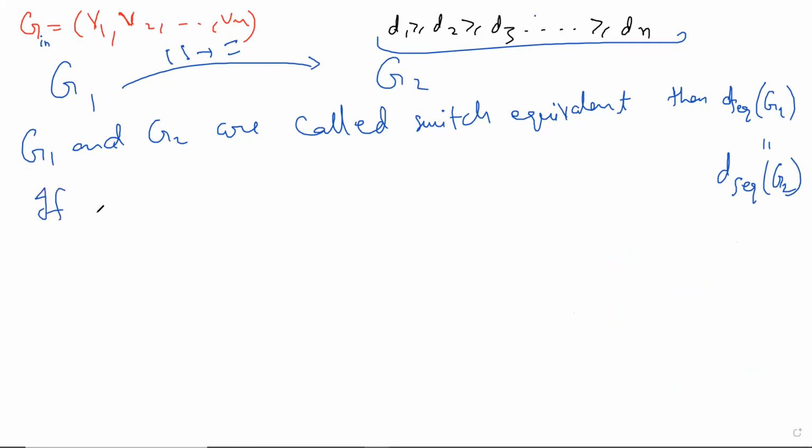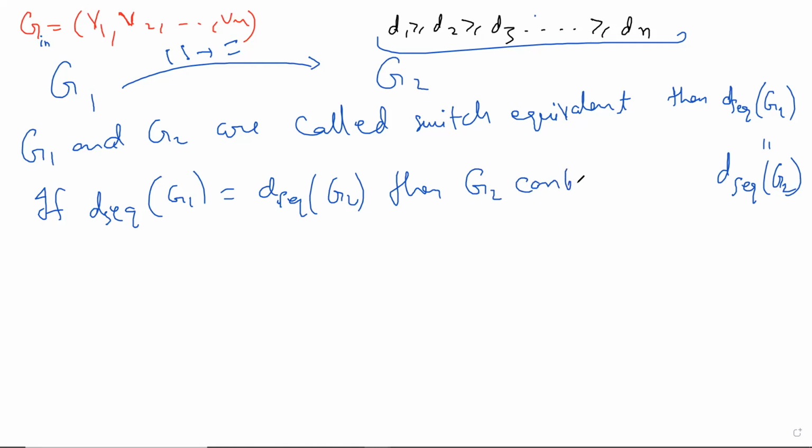That if the degree sequence of G1 equals the degree sequence of G2, then G2 and G1 are switch equivalent.